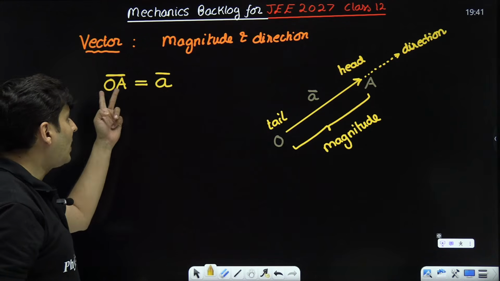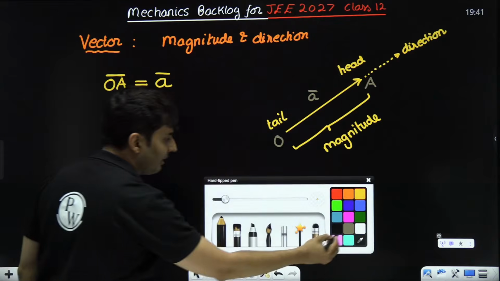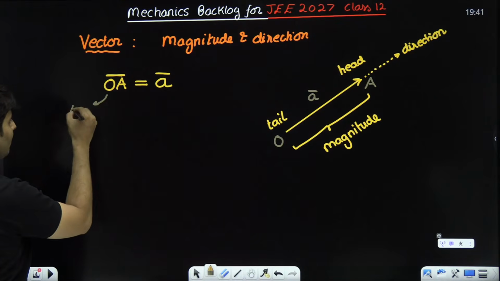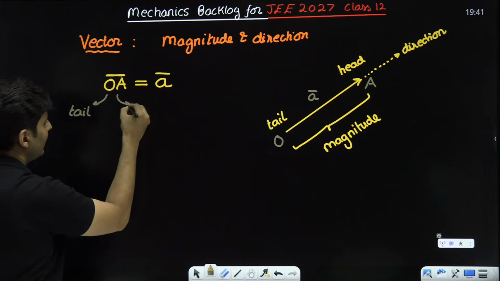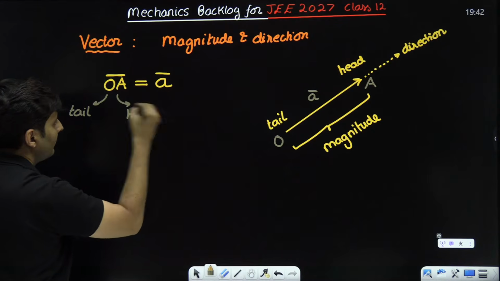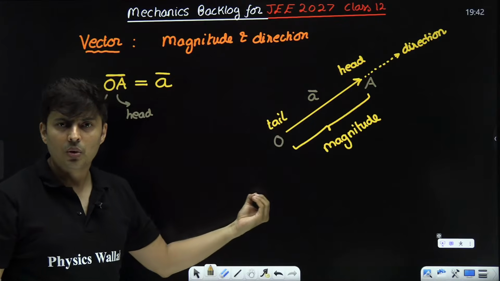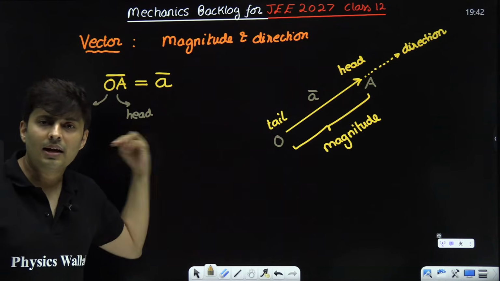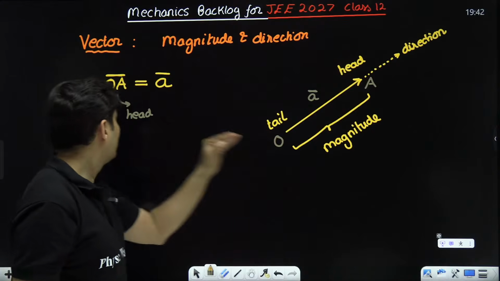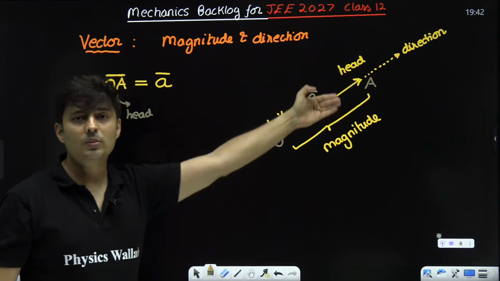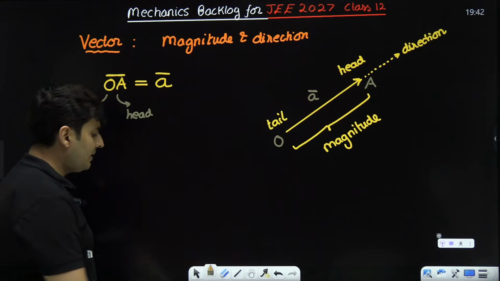But when I use two alphabets, necessarily the first alphabet has to be the tail, and this has to be the head. When there is a single alphabet, there is no head and tail denotion. But when we have two alphabets, 100% the first has to be the tail and the next one has to be the head.